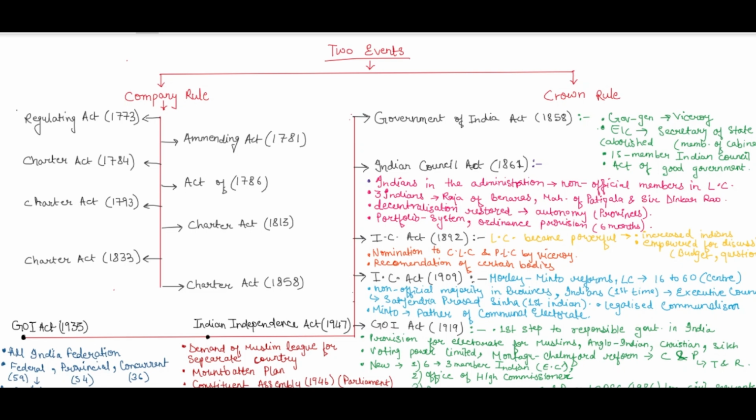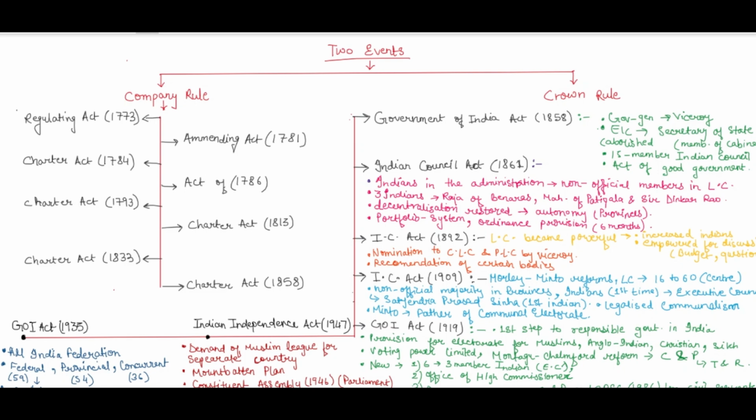We will be looking at the roadmap of the crown rule, because the company rule's roadmap has already been given in part 2. So I think I don't need to tell you about that because we have already revised that. But we'll look at it, because we are going to revise a whole chapter right now. We will just look, not in detail, because in detail I've already explained it and given you the notes in the second part. So we'll be doing only the crown rule in detail.